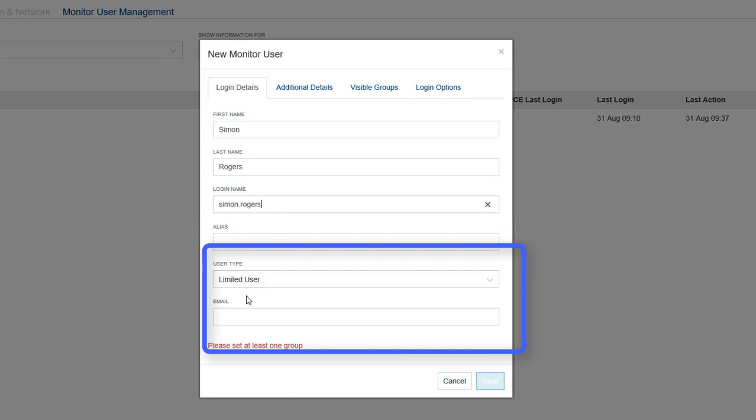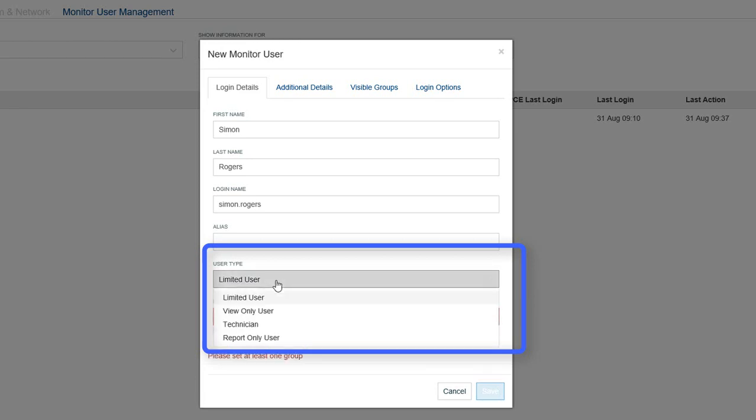The default user type of limited user is shown. This means the user will only have access to selected groups, but will be able to change the configuration of them as required. For example, to add a new word or phrase to capture. If the user should not be able to change such configuration, select them to be a view-only user instead.